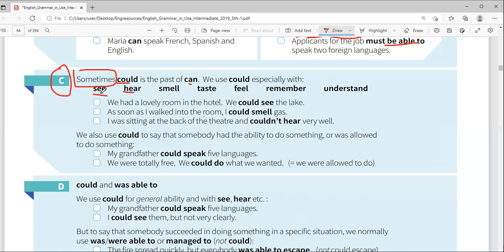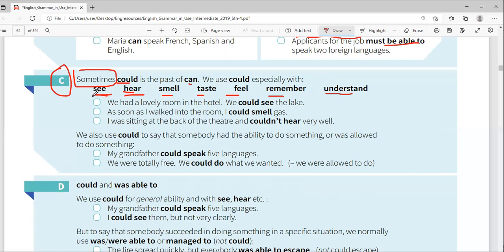When I was in Dusomorep, I could see people who are very tall. So I could see, past tense. Last night I could hear people. I could smell. I could taste. I could feel. You know, when I was in that meeting, I could feel that those guys were not good. When I was there, I could remember. I could understand that the people were not happy.